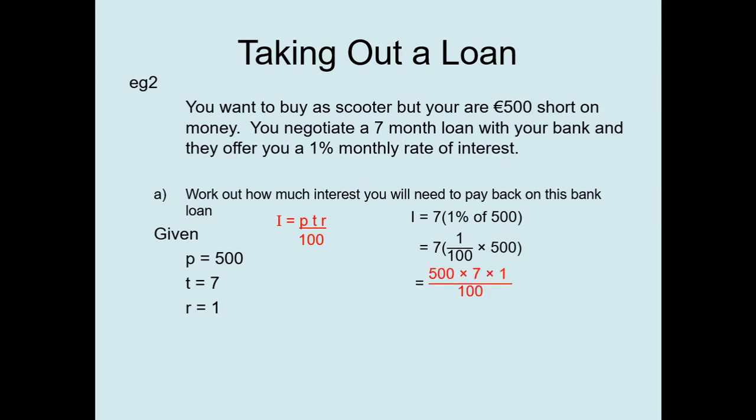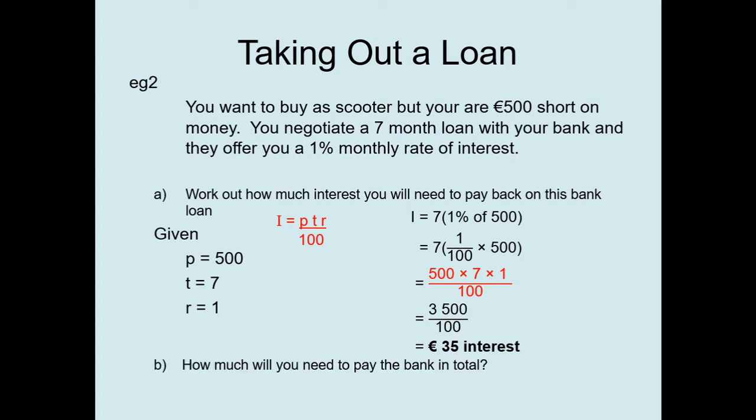So I've got 500 times 7 times 1. That's the principal, the time, and the rate. PTR over 100, which will give me 3,500 over 100, which is 35 euros interest. So in a 7-month period, I've borrowed 500 euros, but I'm going to need to pay back 35 euros more than what I borrowed. So how much will I need to pay back in total? I'll need to pay back the 500 plus the 35. I need to pay back 535 euros.